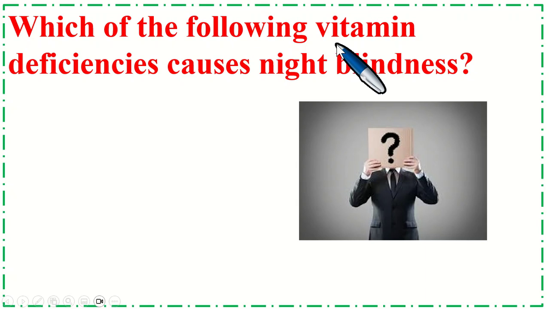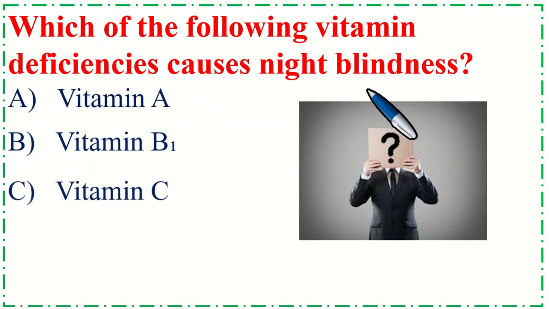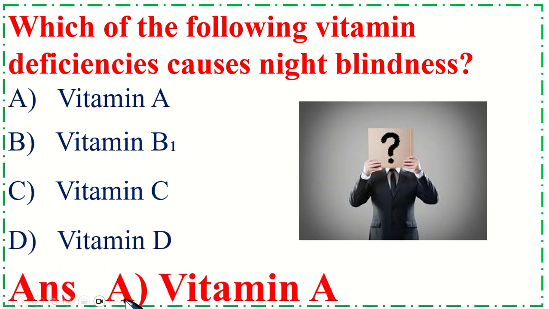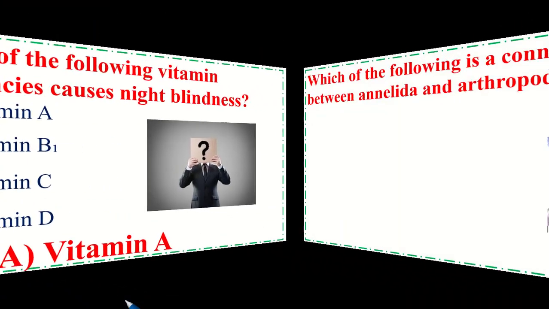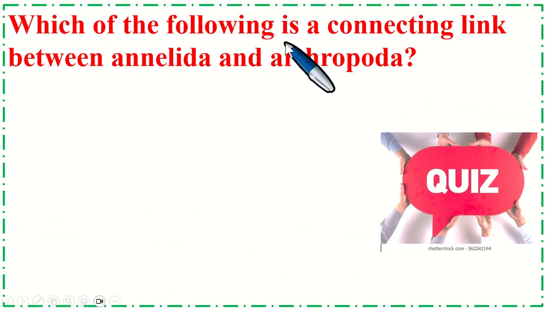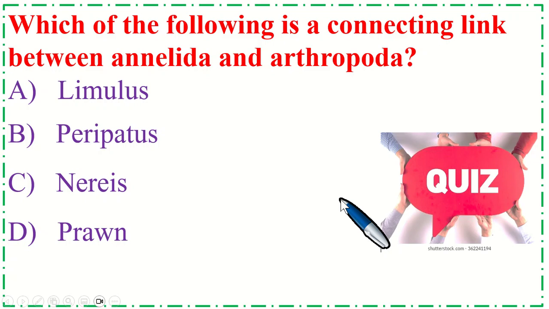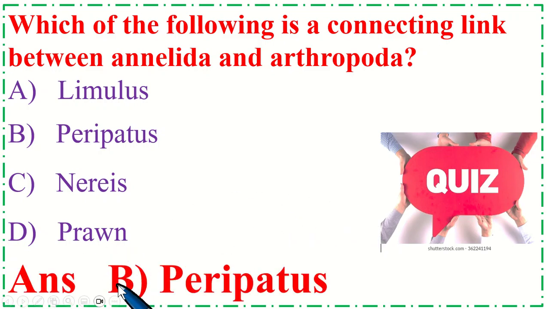Which of the following vitamin deficiencies causes night blindness? Correct option is A, vitamin A. Which of the following is a connecting link between Annelida and Arthropoda? Correct option is B, Peripatus.